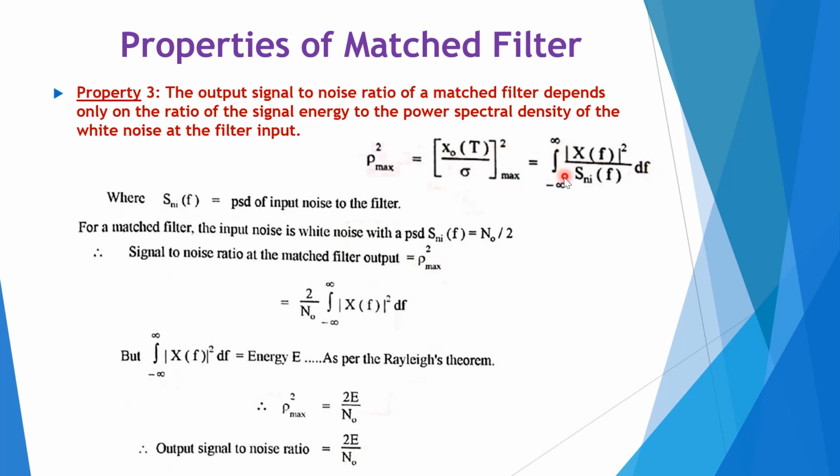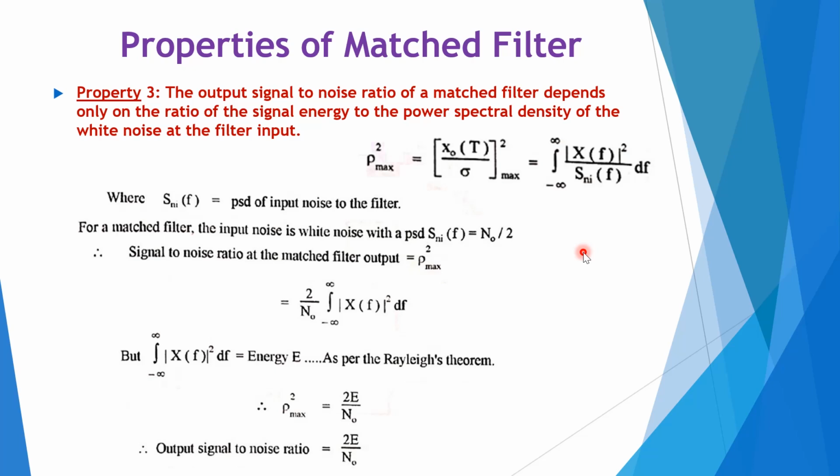It is again indicated with integration from minus infinity to infinity of magnitude X of f squared divided by Sni of f, whereas Sni of f is the PSD of input noise to the filter. Now, for a matched filter, the input noise is white noise with a PSD N0 by 2.